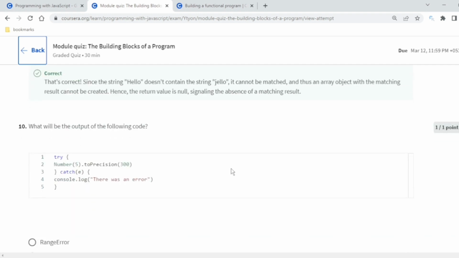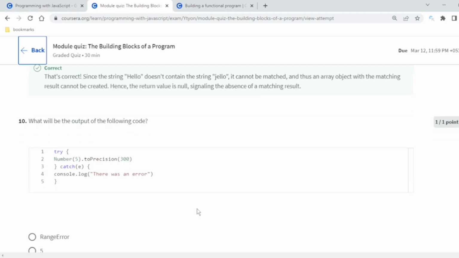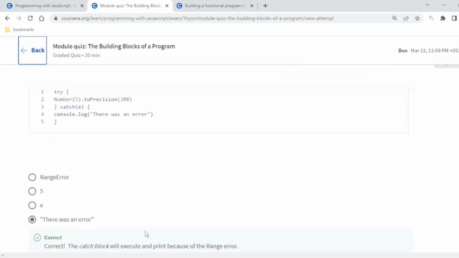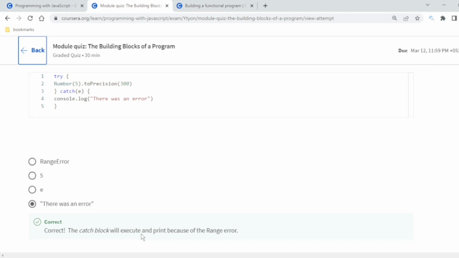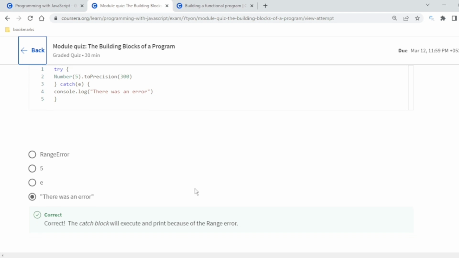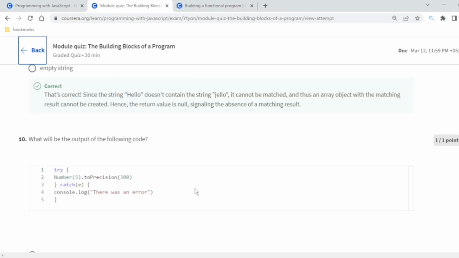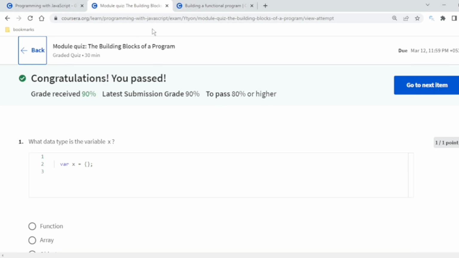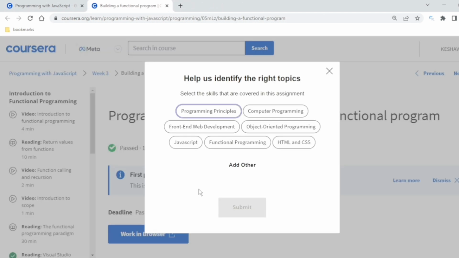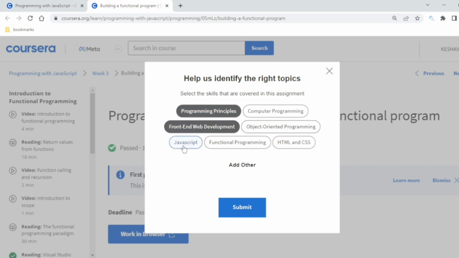Now talking about the 10th question, what will be the output of the following code? If they are asking about this question, so this was an error. The catch block will execute and print because of the range error. So there is a range error, and the catch block will print this. This was all about the building blocks of programming. Talking about building a function, programming principles, JavaScript.